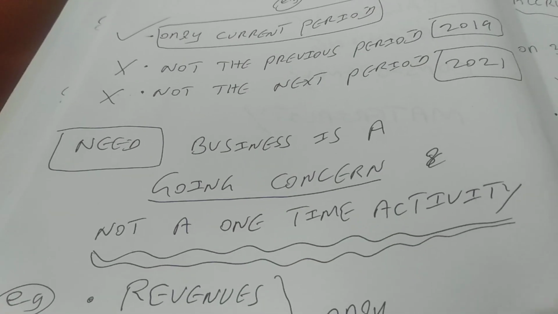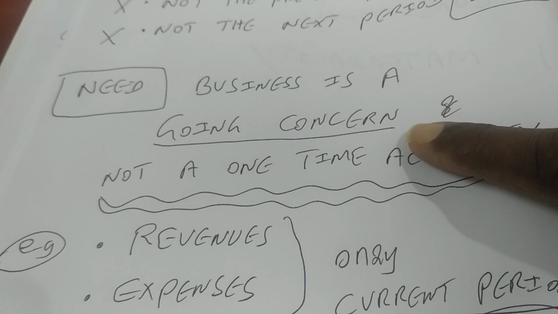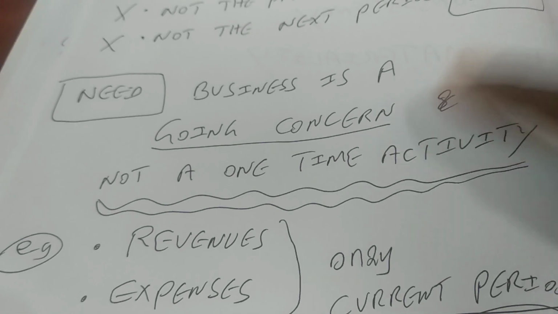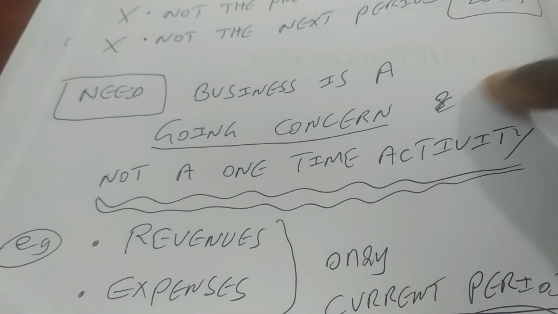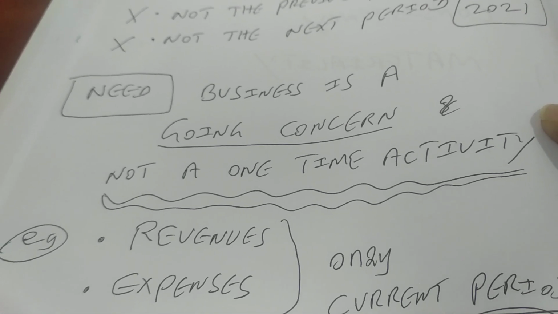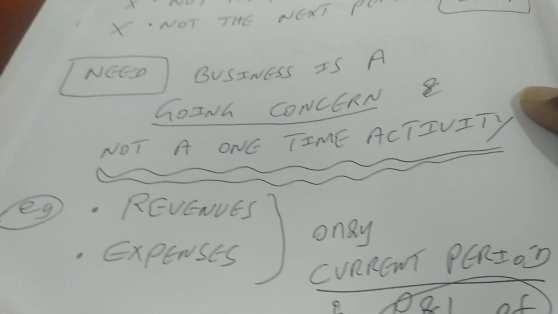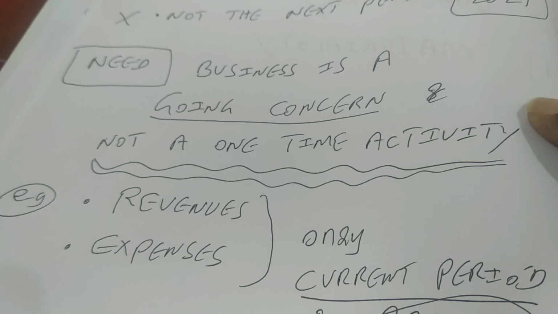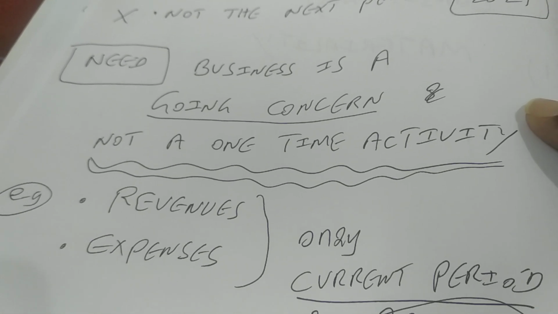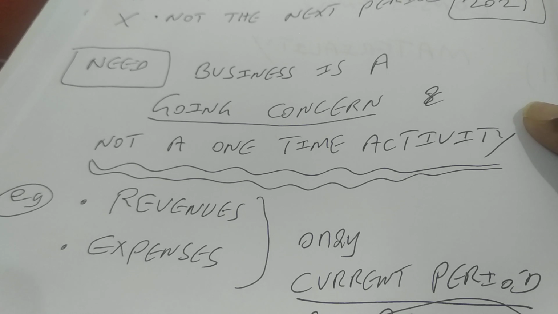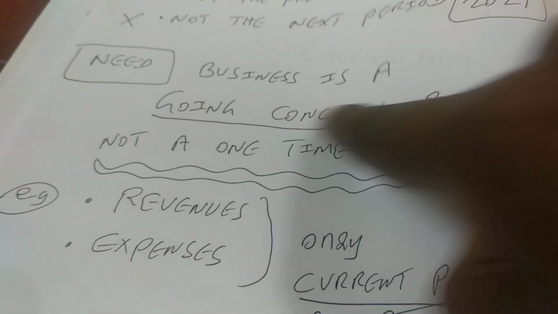We need to know business is a going concern. That means there is a date of birth for the business, but there is no date of death for the business, right? Say we have come to the world, you are here, I am here. We are going to be here for some years. After that we will leave the world, but the business is not going to die at all. So that means it is a going concern.